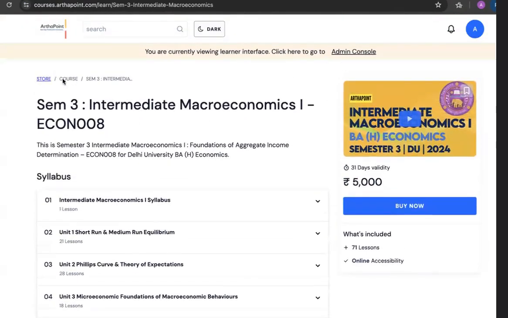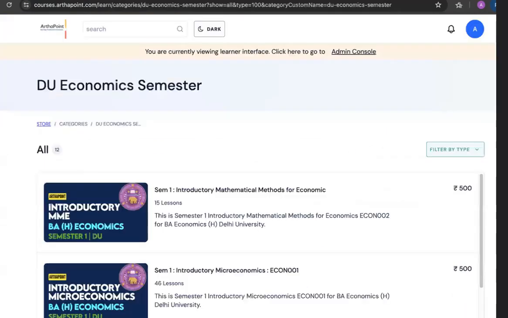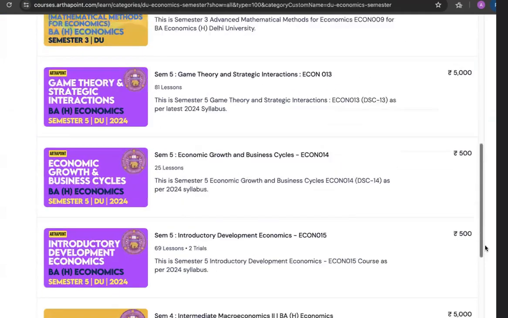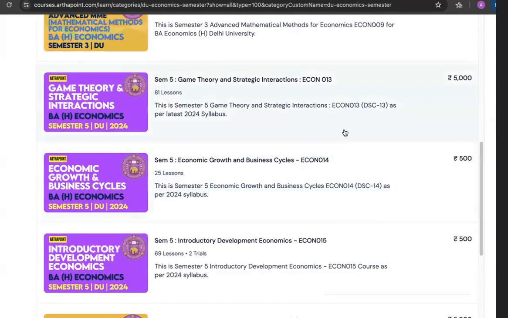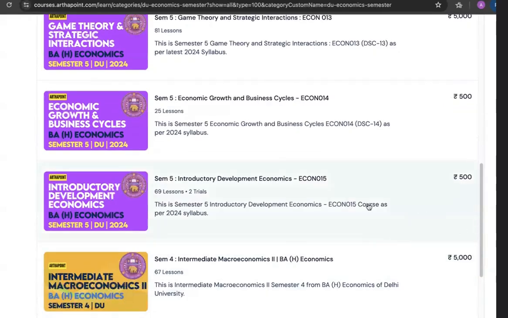But if you look into the other courses of the economics semester, they are available for no fees. This is only the portal fees that we are charging. Similarly, if you look into the 5th semester, game theory is a paid course in which we are solving various problem sets also. But other than game theory, other courses like economic growth and business cycle, like introductory development economics, these are all an initiative, only portal fees is being charged.